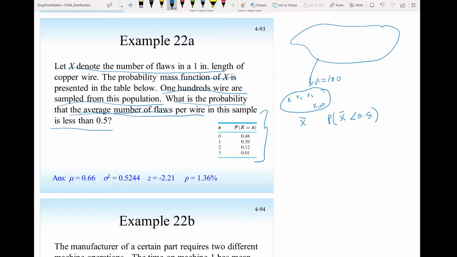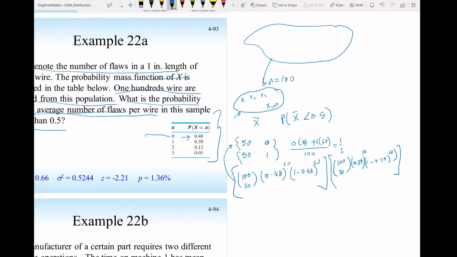Just to give you an example. In this sample, I may have 50 wires with 0 flaws and another 50 wires with 1 flaw. That's a possibility. And the average flaws will be 0 times 50 plus 1 times 50, divided by the 100 wires. And that's half. So that's one combination. Now I need to find the probability that I will pull 50 with 0 flaws out of the 100 and 50 with 1 flaw out of the 100. And this is just one possibility, 50, 0, 50.